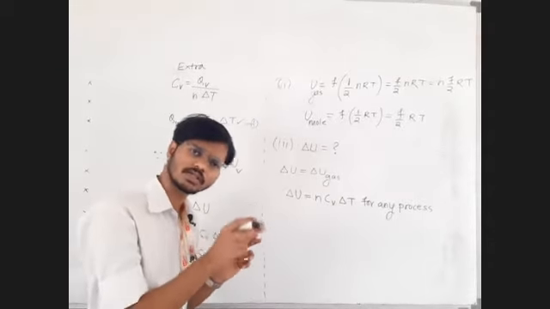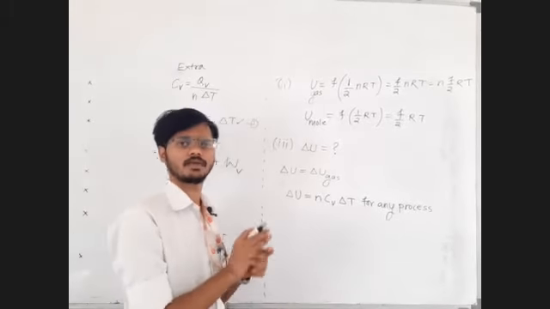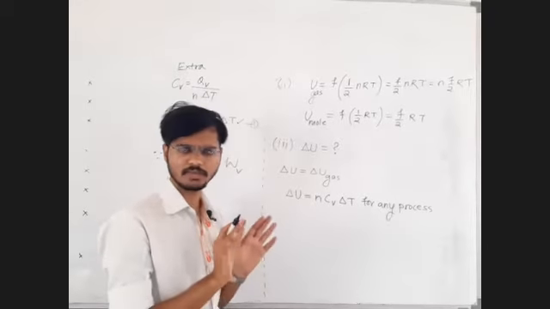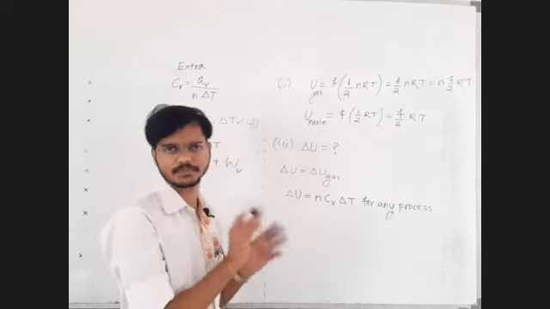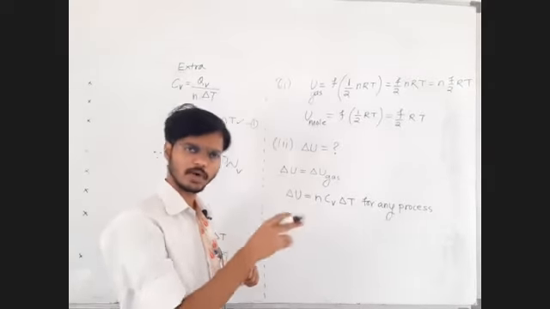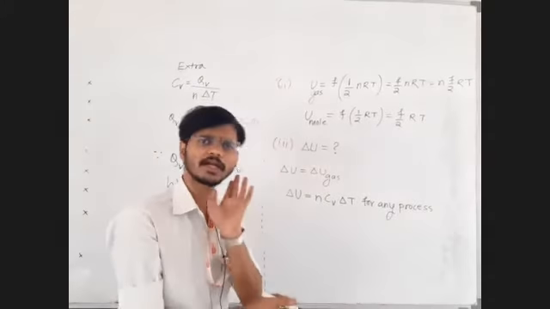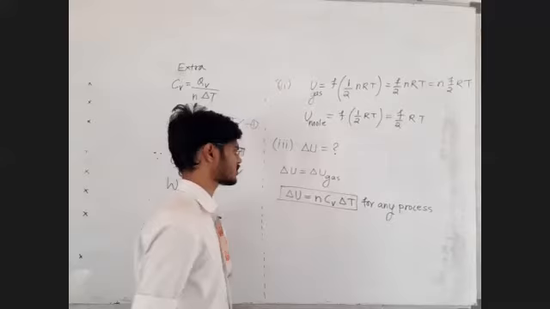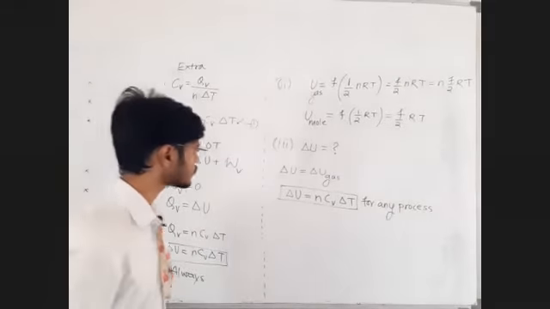Just find out what is the CV of that gas. We can find out CP of the gas, we can find out CV of the gas. CP and CV are not process dependent. CP and CV are the properties of the gas. Just find out what is the CP, what is the CV. Let the process be anything. If you want to find out delta U, just use this formula. That's it. Hope this is clear to all of you.